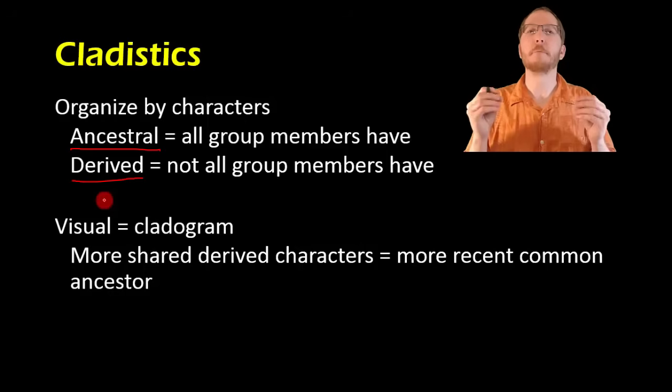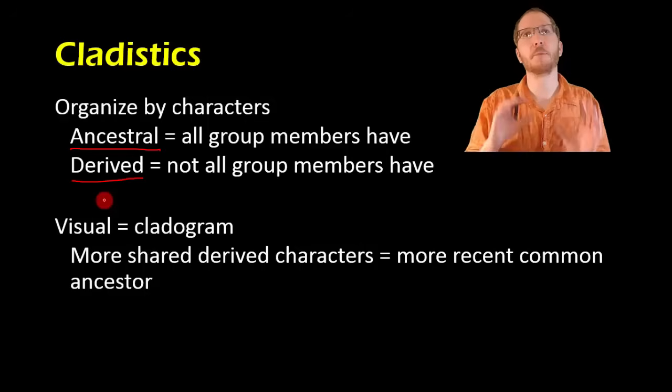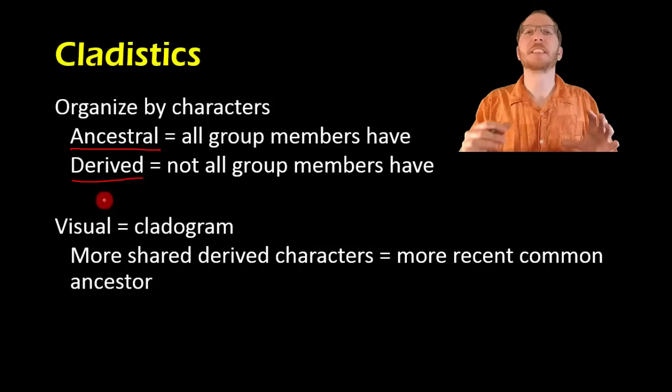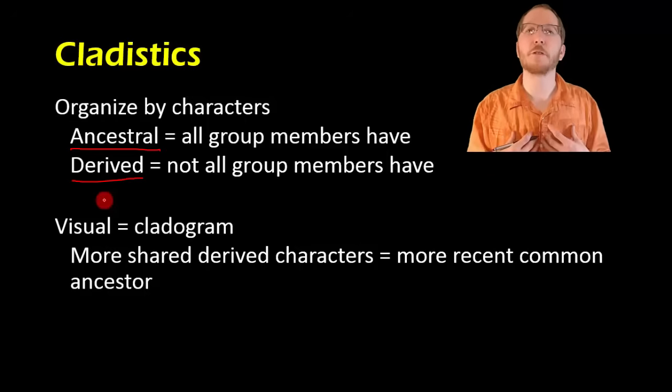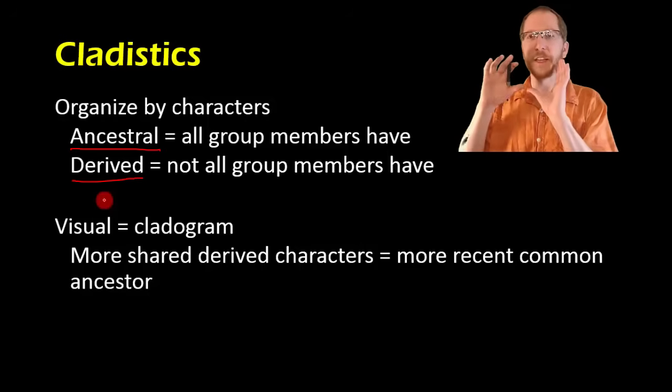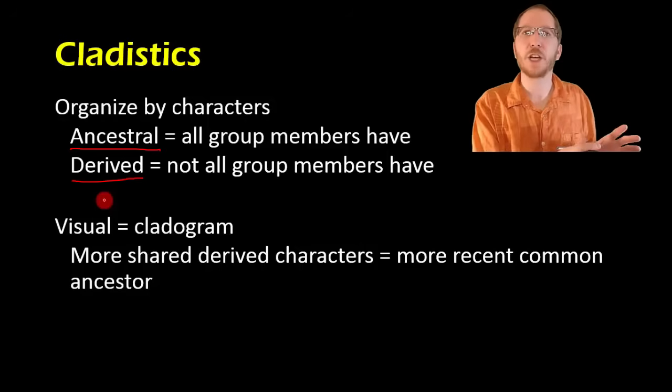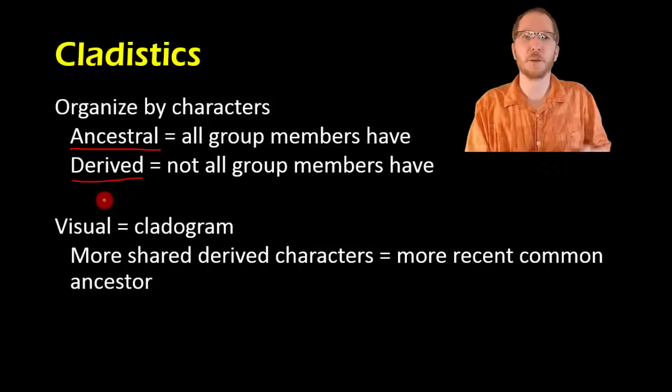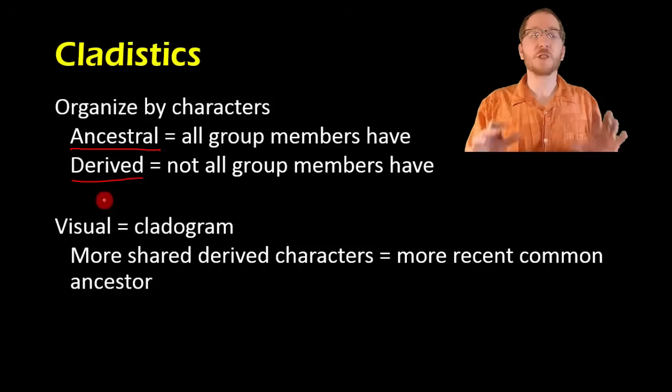The individual with the most derived characteristics is typically put on the end, so we consider them as having evolved more recently. Now keep in mind, being on the end sometimes people think of as being the most evolved, but with evolution oftentimes simple is better. Just because something evolves more characters, that doesn't mean it's inherently better. I don't want you to think that in evolution there's things that have done a good job and things that have done a bad job, complex good stuff and simple bad stuff. Jellyfish, which are very simple, are doing extraordinarily well right now.